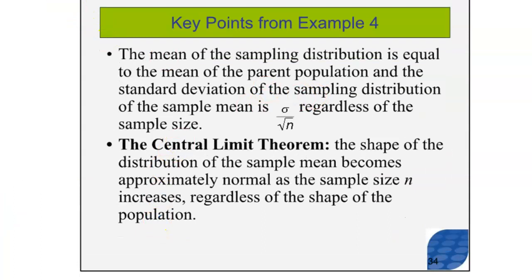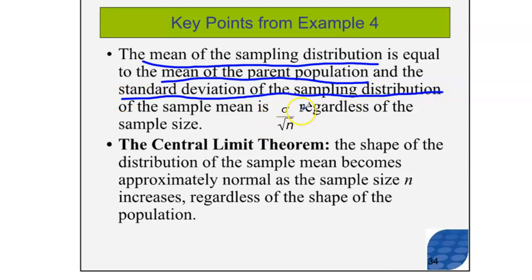All right. Here's one thing that you already know. The mean of the sampling distribution is equal to the mean of the parent population. In other words, the mean of the sampling distribution equals the population mean. The standard deviation of the sampling distribution, which we also know as the standard error, is sigma divided by the square root of n. Remember, this is the standard deviation divided by the square root of the sample size, regardless of the sample size. So these are things that we knew from before.